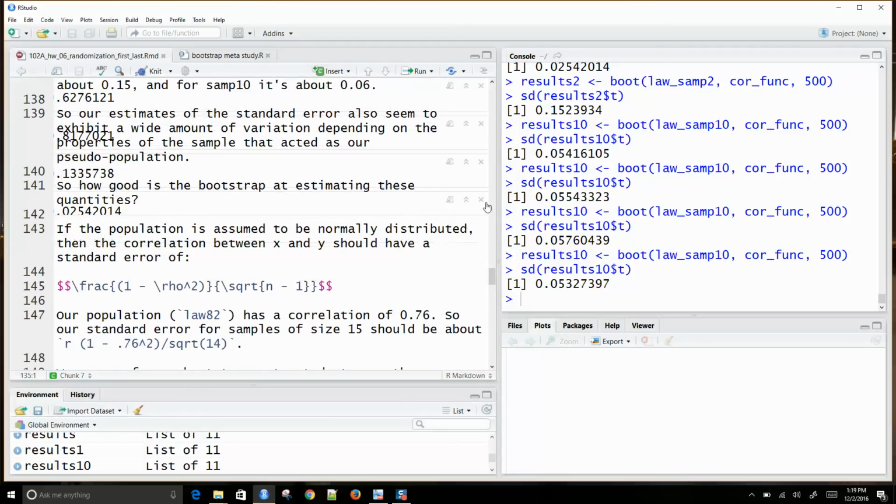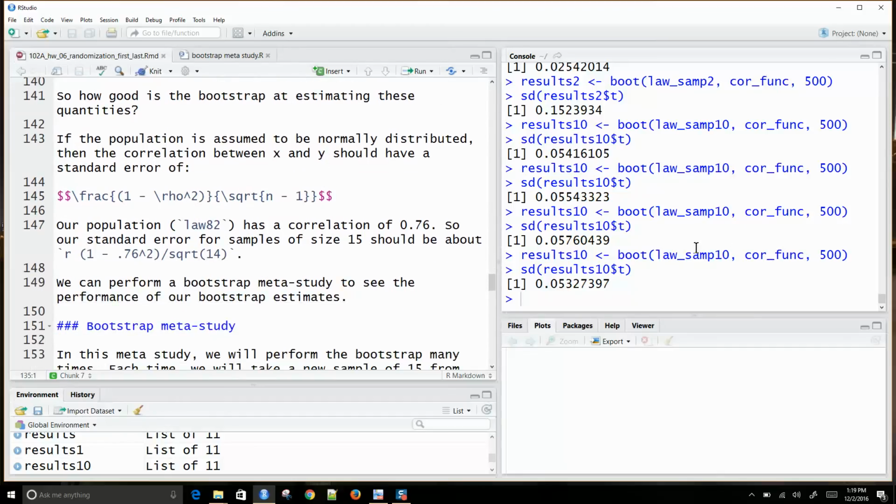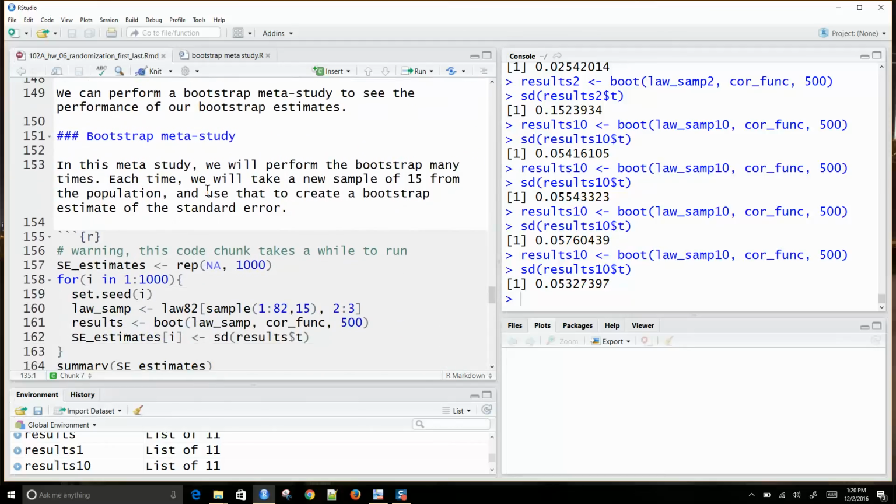I hit these little X's? That seems a little strange. Okay, well, that should work out. So here I'm going to do a little bit of a meta study.